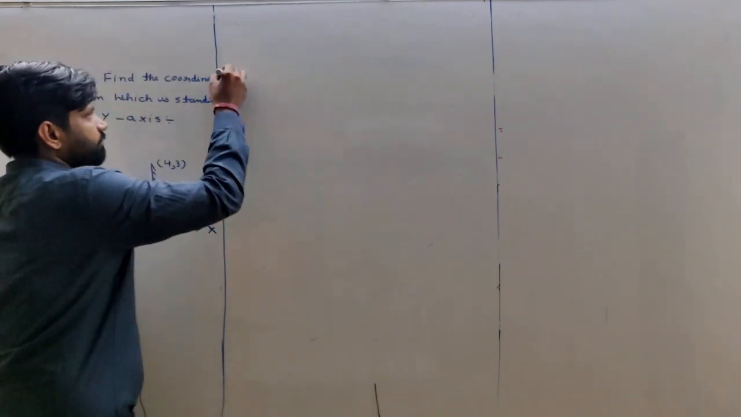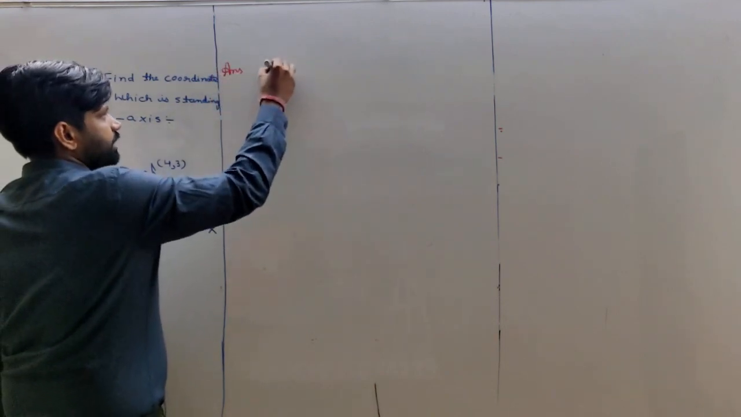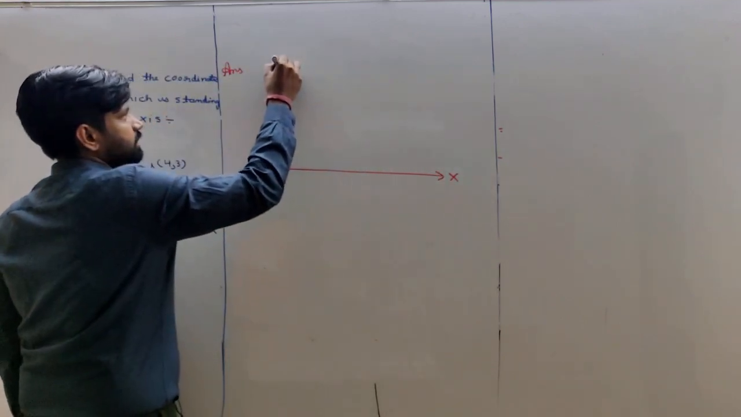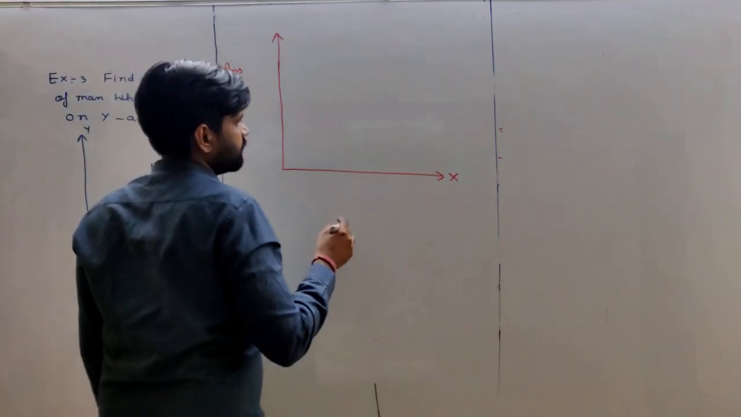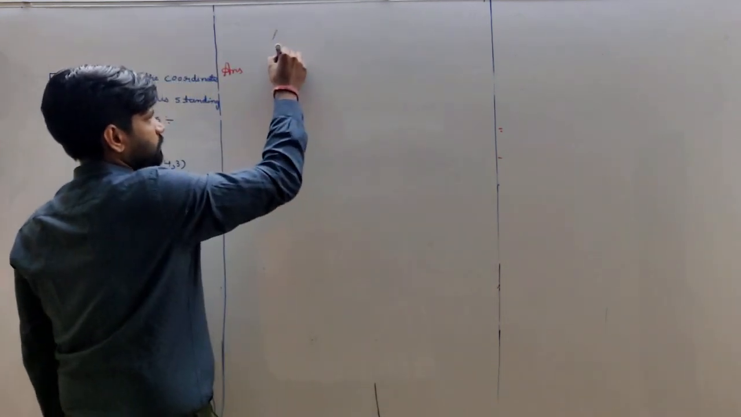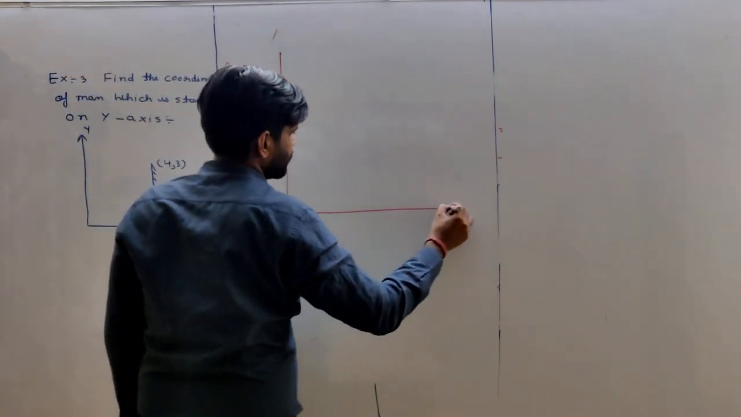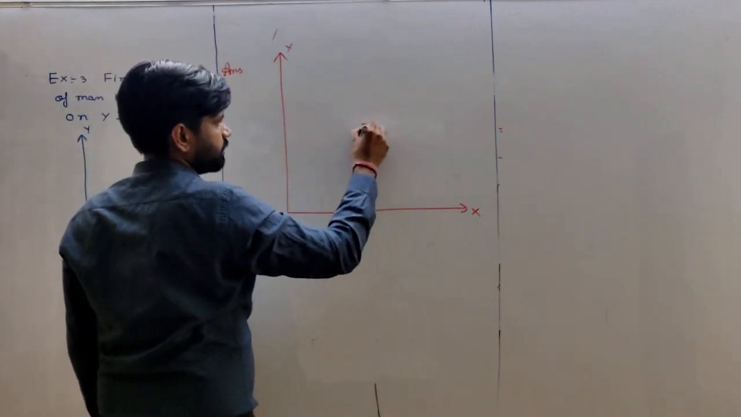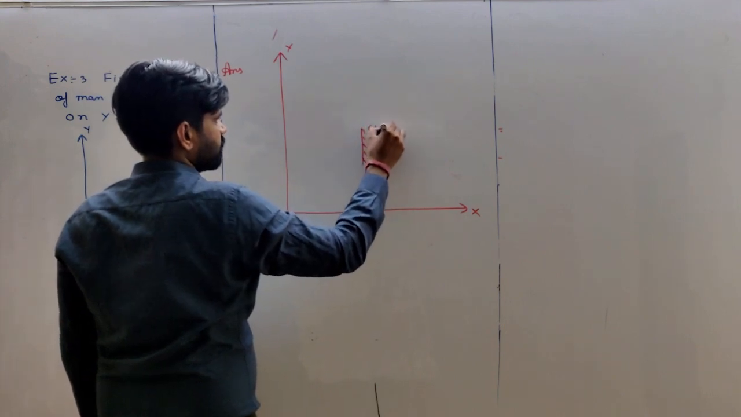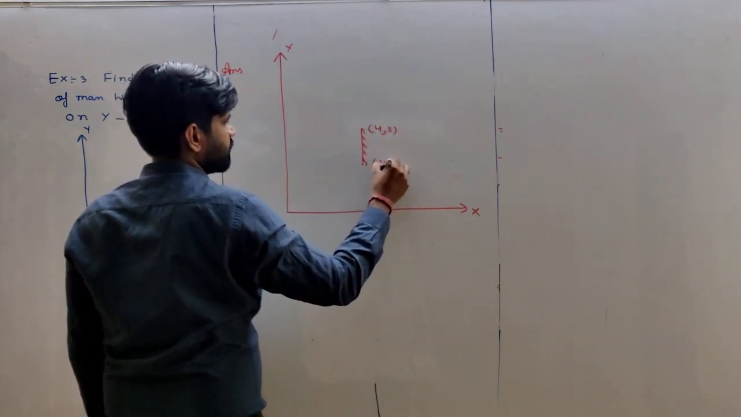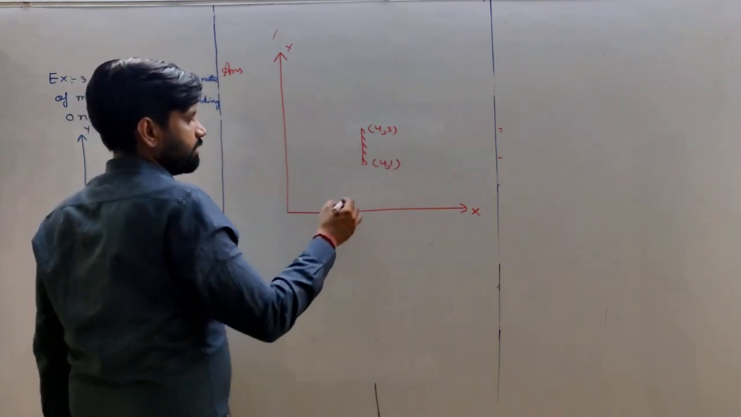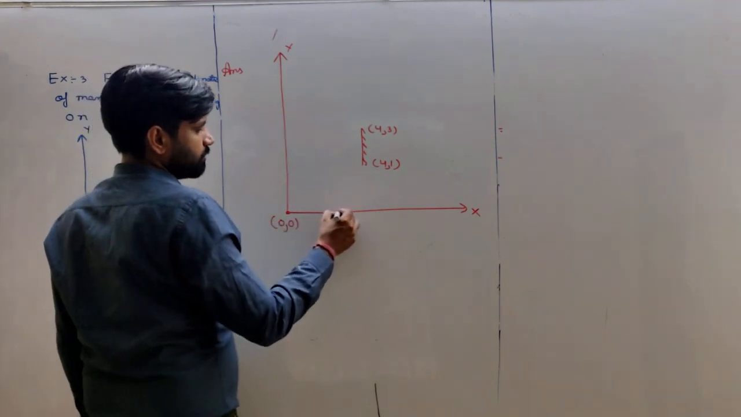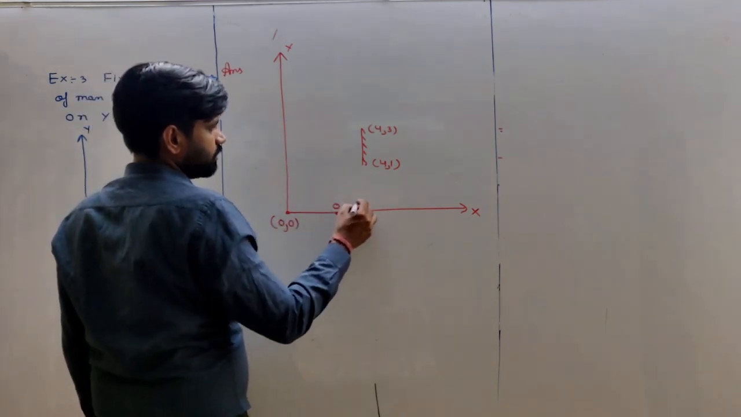So first of all, what do we have to do? First of all, we have to draw a diagram. This is the x-axis, this is the y-axis, this is the mirror. This coordinate is (4, 3), this coordinate is (4, 1). This coordinate is the origin, and the object is at point (2, 0).